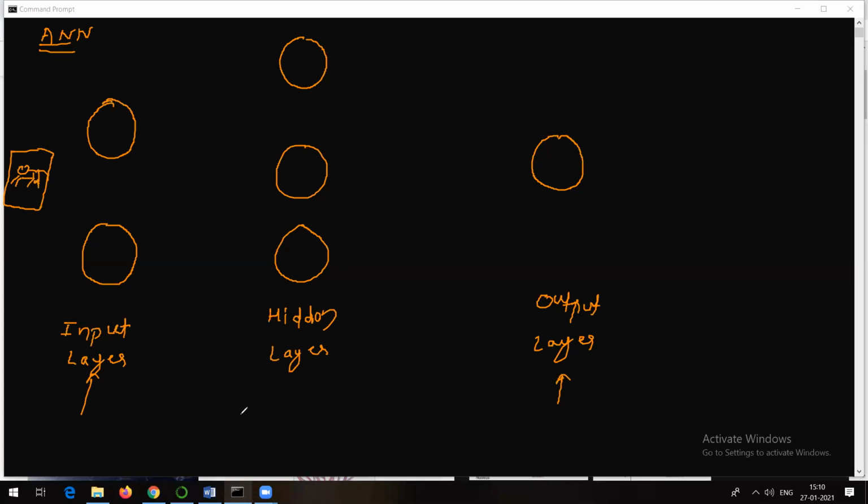But what I can say is, about the number of neurons I am talking about, let me just correct it. In the input layer and hidden layer, the number of neurons is in our hand, but in the output layer it can be according to some rule. What is that rule? That we will talk about. We will discuss the rule which will help us decide the number of neurons in this output layer.